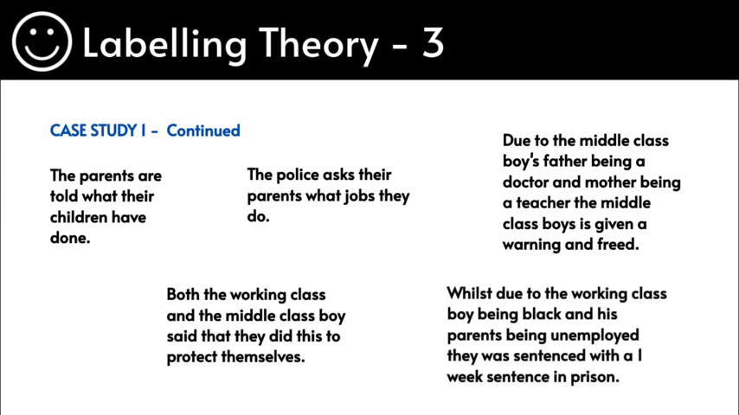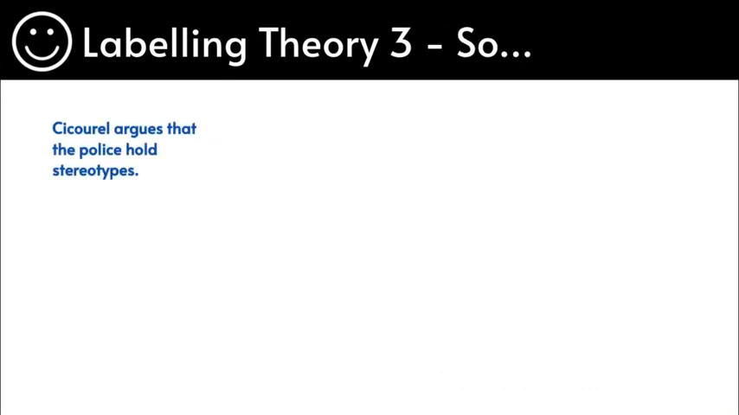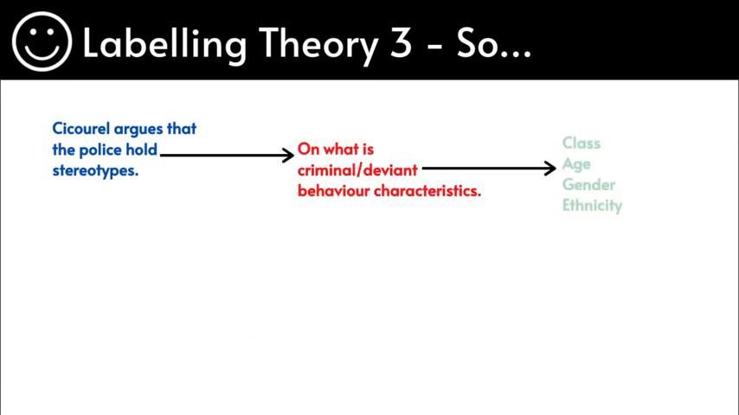However, the working class boy was black, with high criminal statistics there. His parents were unemployed, so more likely they will be committing more criminal activities. If they started with this one, then they might commit more criminal deviant activities. As a result, that boy was sentenced to a 1 week sentence in prison. Here we can clearly see how the police held stereotypes, and the stereotypes here were based on class and also ethnicity. So they have these typifications, as we say, of what a criminal or deviant individual is like, what their characteristics and traits are, right?